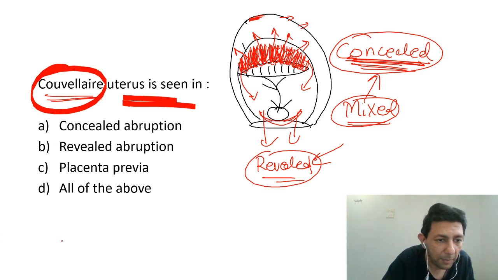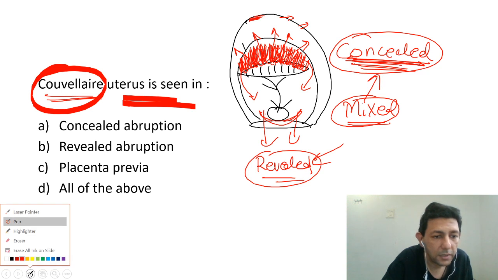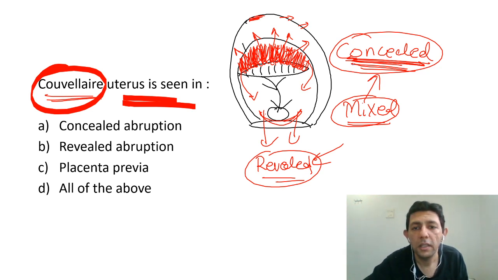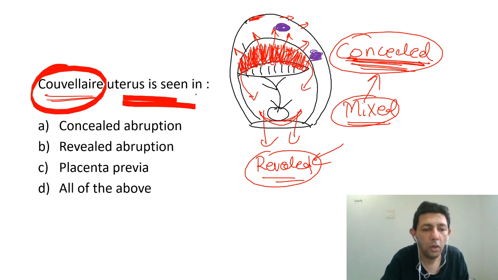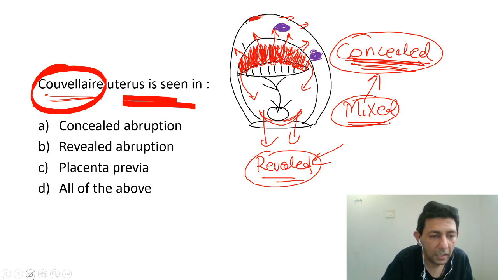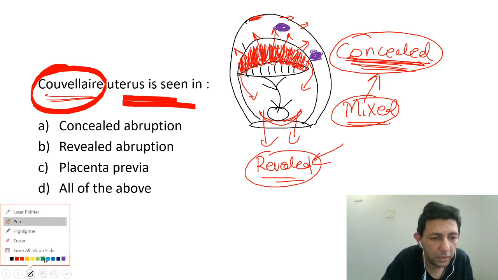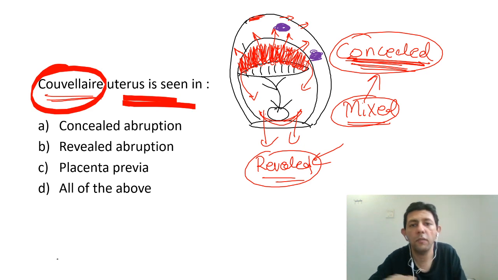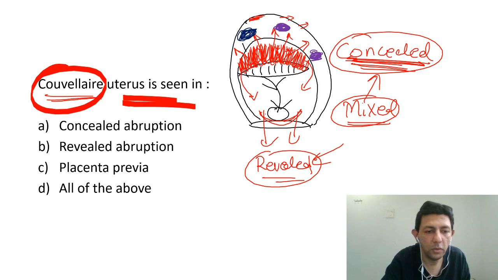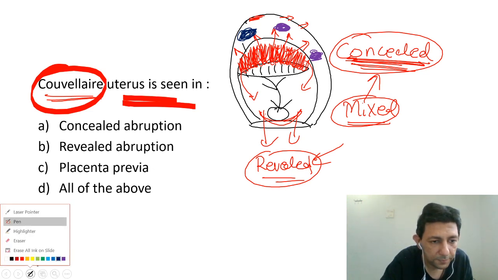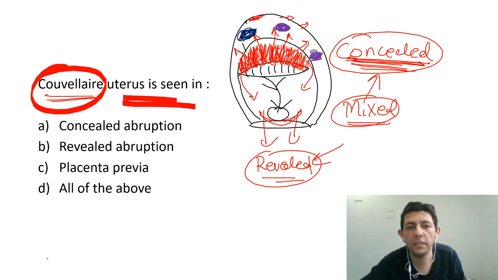If the blood enters the myometrial fibers, the uterus starts appearing purplish bluish in color, and that is called the Couvelaire uterus. So what is Couvelaire uterus? The uterus is appearing bluish purplish mulberry color, because of blood. It is nothing but the blood.